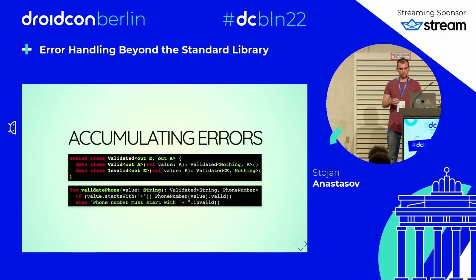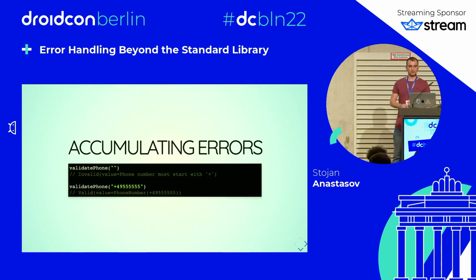We can do our validation, and if the thing is valid, we use the valid extension function to create a valid instance with the phone number inside it. In case it's invalid, we can use .invalid to create an invalid instance. Note that this still has support for only 1 error. If we call validate phone with invalid data, we get an invalid instance with the error message. If we call validate phone with a valid phone number, or something that looks like a valid phone number, we get a valid instance with the phone number inside it.